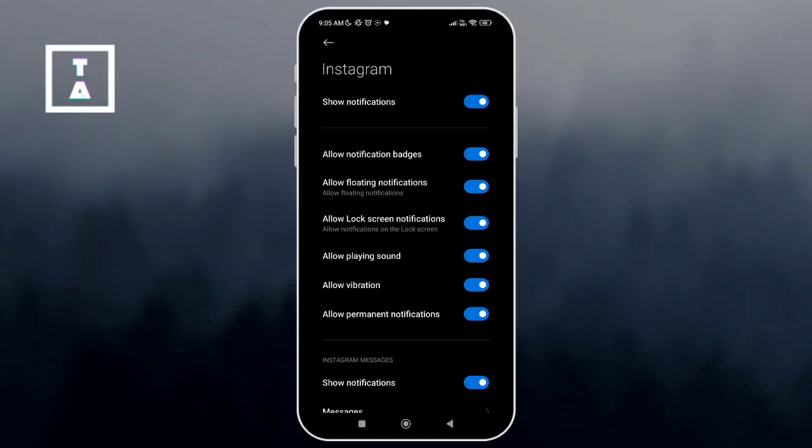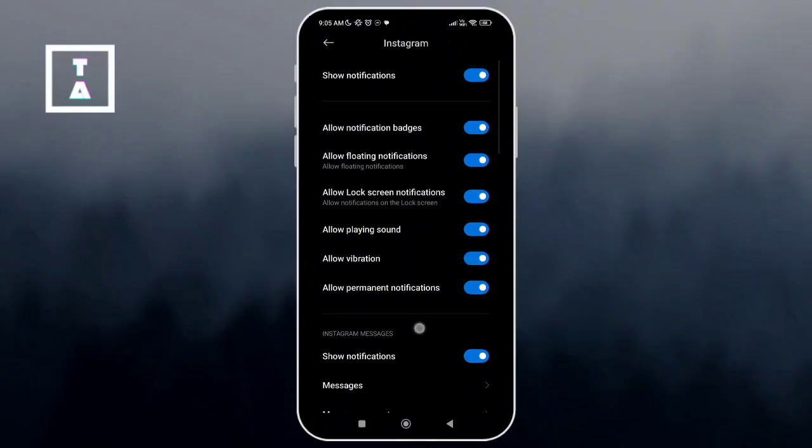Once saved, try receiving an Instagram call. You'll now hear your new ringtone play instead of the default one. And that's it for today's video.